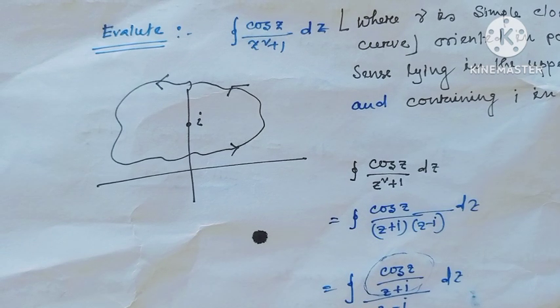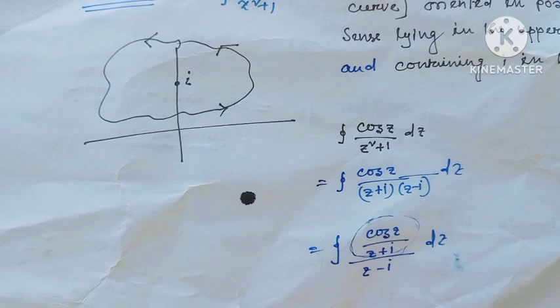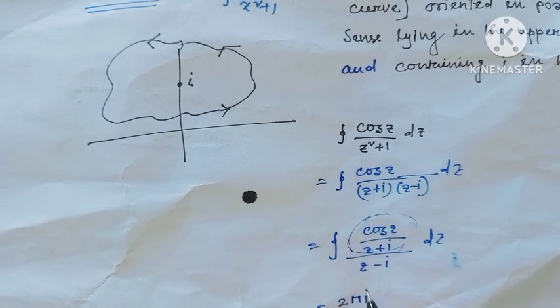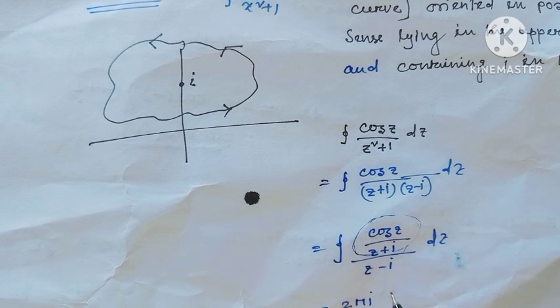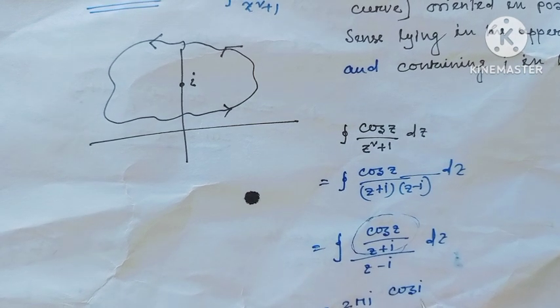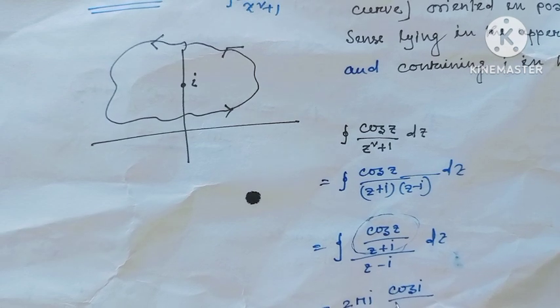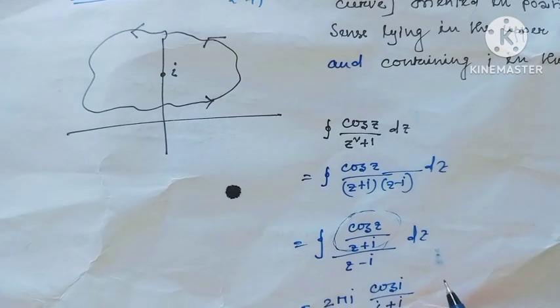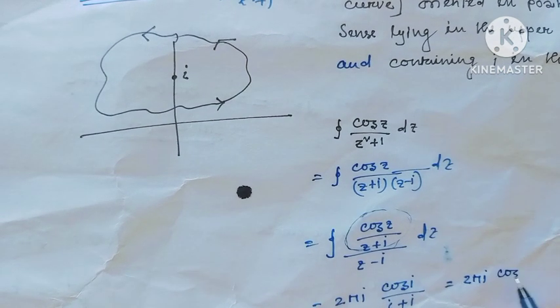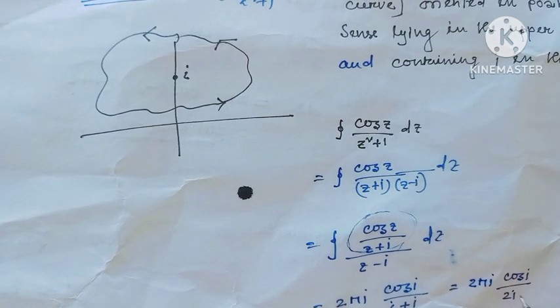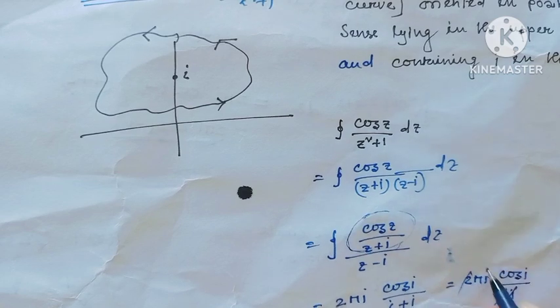So by Cauchy's integral formula, this is 2 pi i f(a). Here a means i, so this value would be cos i over i plus i. That means this value is 2 pi i times cos i by 2i. Just cancel 2i and i.